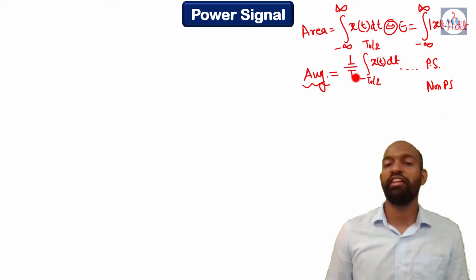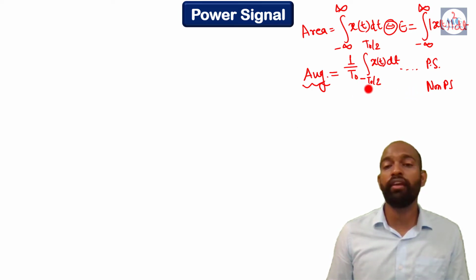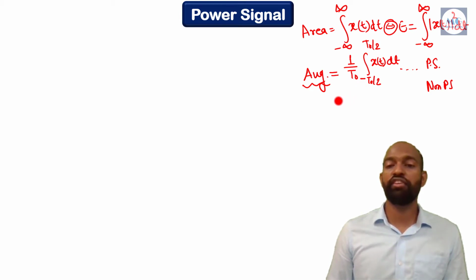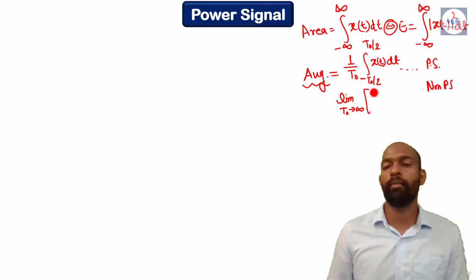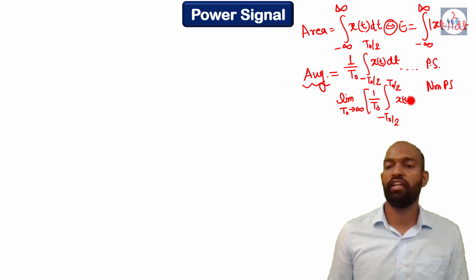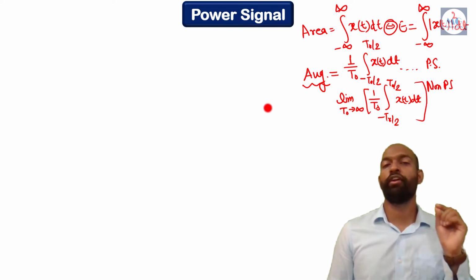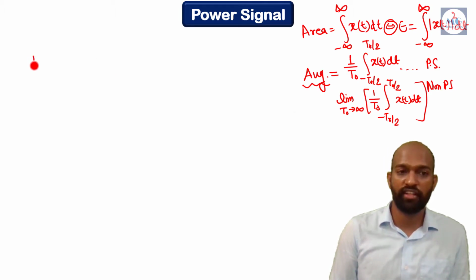And what is T naught? Yes, this is the fundamental time period. And for non-periodic signal, what will it be? For non-periodic signal, we just have to put the limit T naught tends to infinity and the rest is same as above: 1 by T naught, minus T naught by 2 to plus T naught by 2, and x(t) dt. Don't worry friends, now we are coming to the formula for power signal.